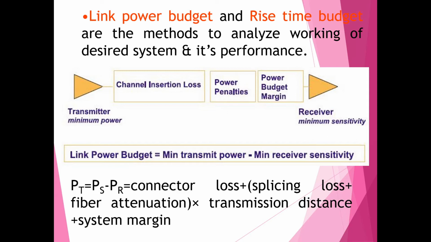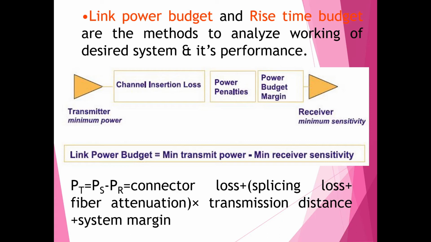The formula for calculating link power budget is PT = PS - PR, where PT is the total optical power loss in a point-to-point link, PS is the source power, and PR is the receiver sensitivity.